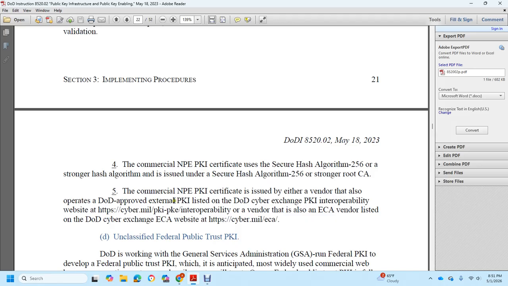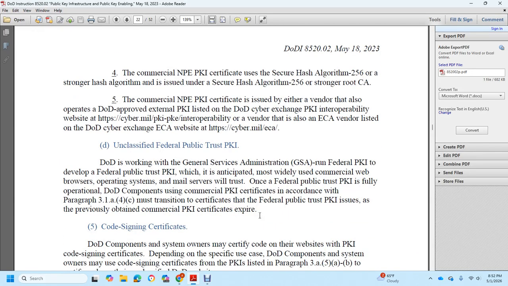Cyber Mail PKI, public key enabling interoperability, or a vendor that issues with the external certificate authority vendor listed on the DoD Cyber Exchange external certificate authority website, Cyber Mail external certificate authority.